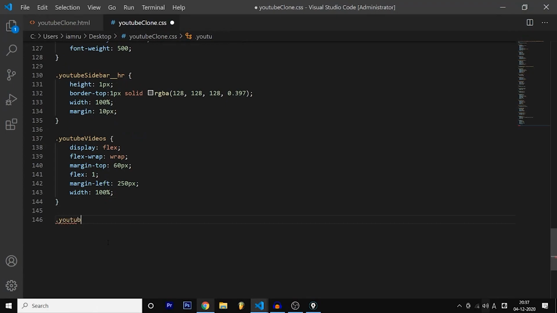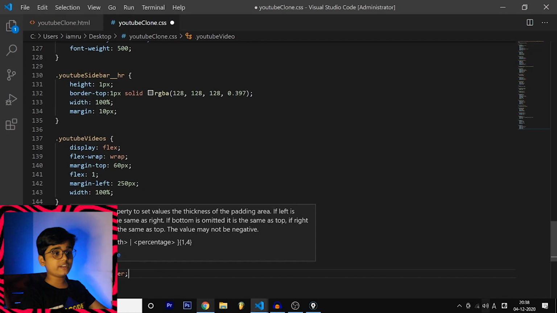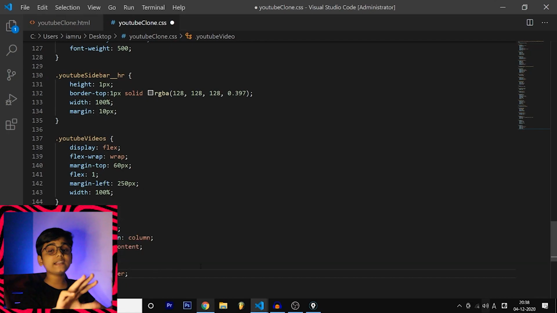So YouTube video and display flex as always. Now you might understand the power of flexbox. Till now you might be taking it lightly, but now you might understand the power of flexbox. It is very important. Height, fit content, width 270 pixels, padding 5 pixels, cursor, pointer. So padding 5 pixels, that is the inner spacing, and the width is 270 pixels. The video should not be longer than 270 pixels.